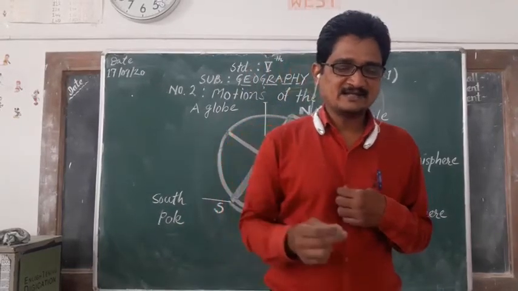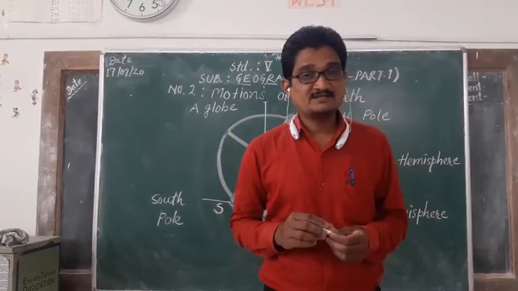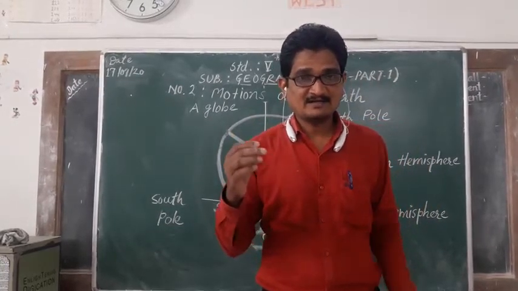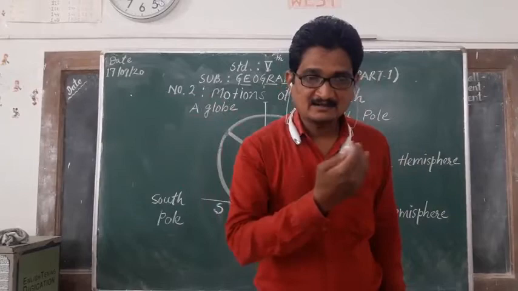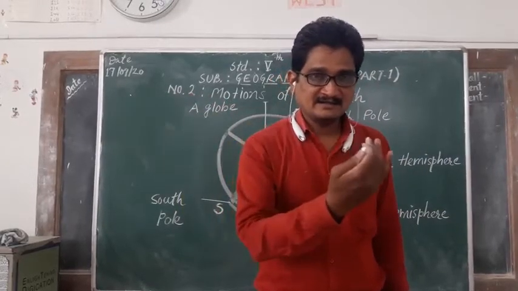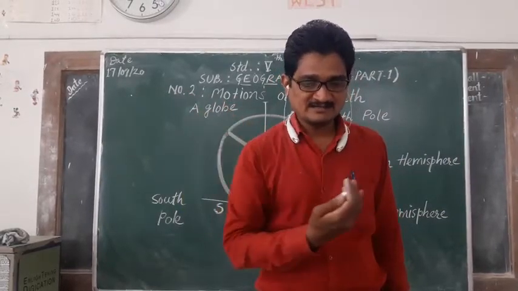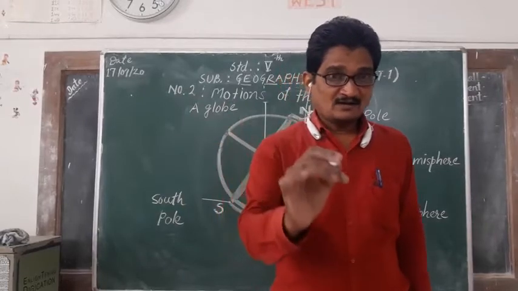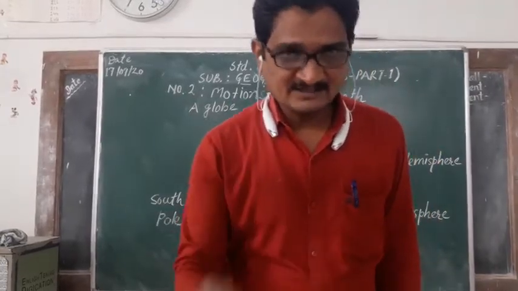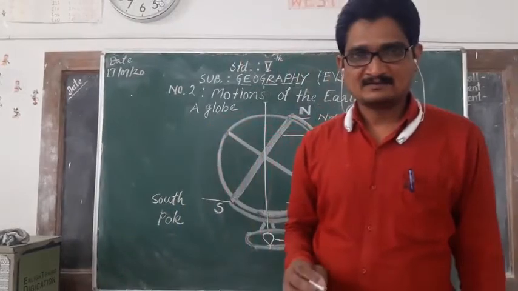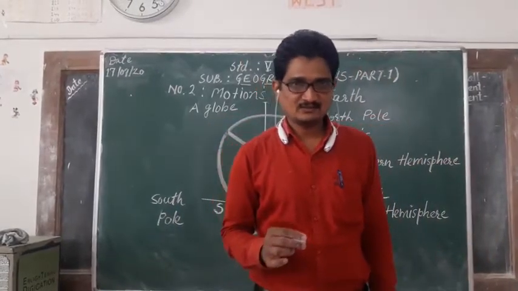And the imaginary line around which it rotates, the imaginary line that is created when it rotates around itself, is called the axis of its rotation.